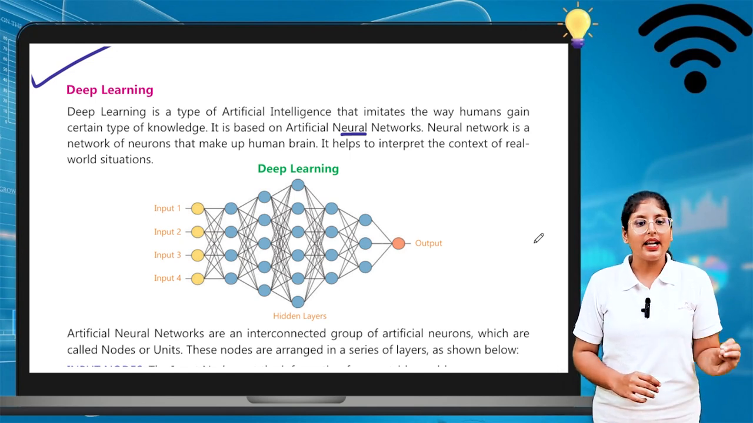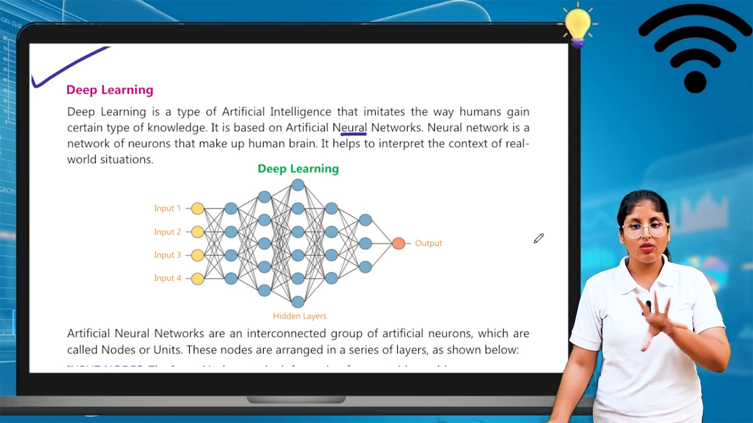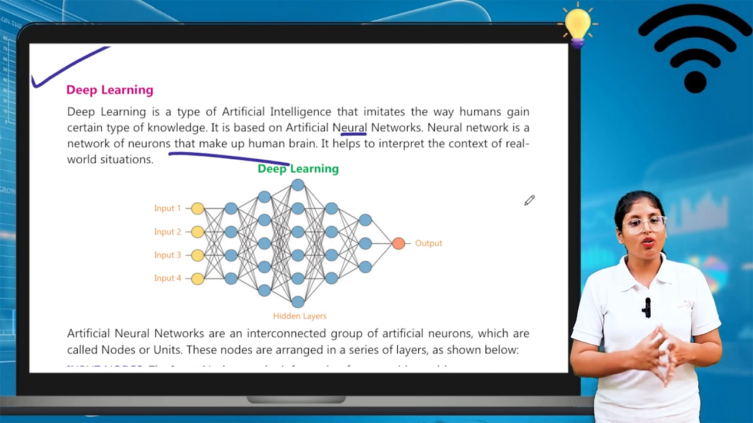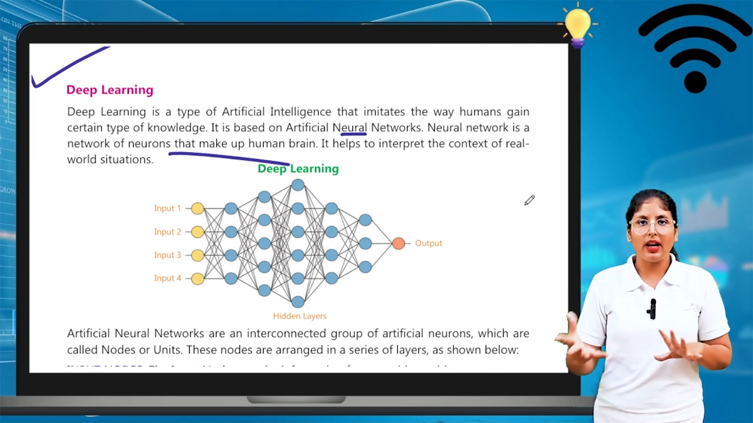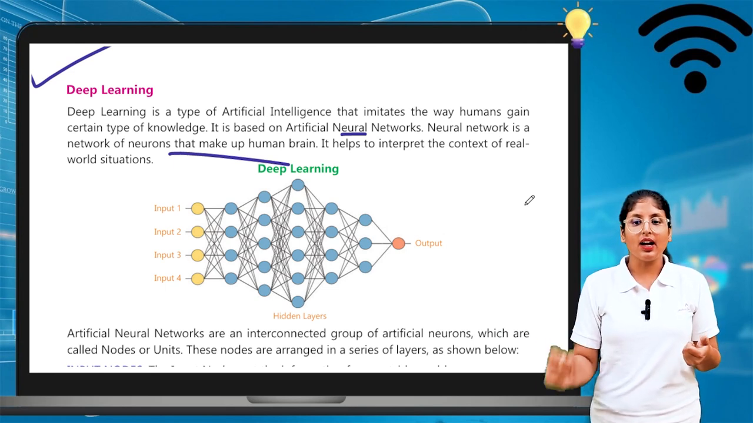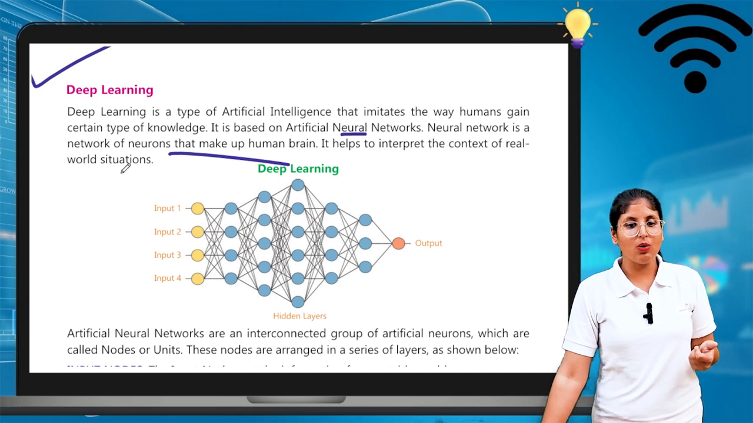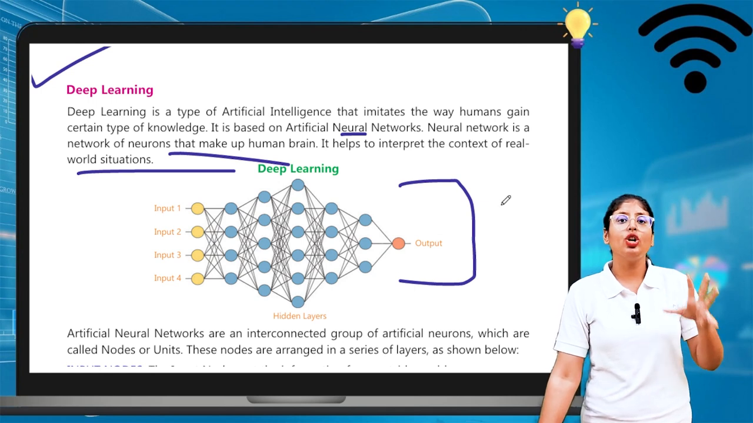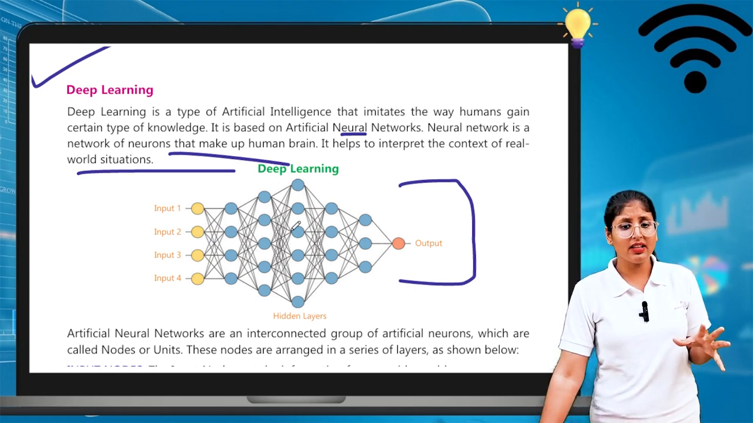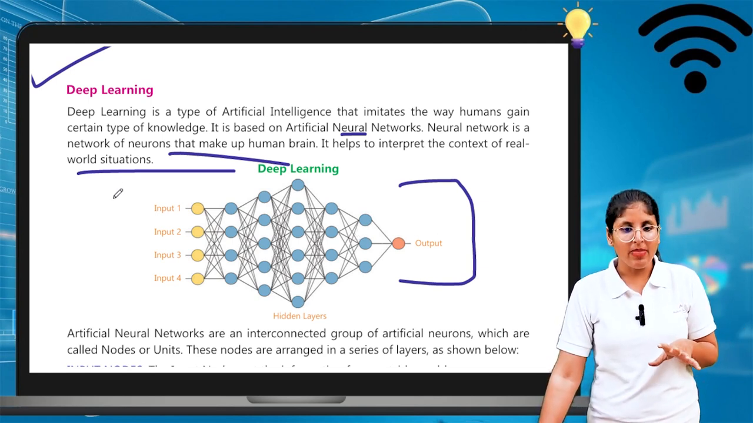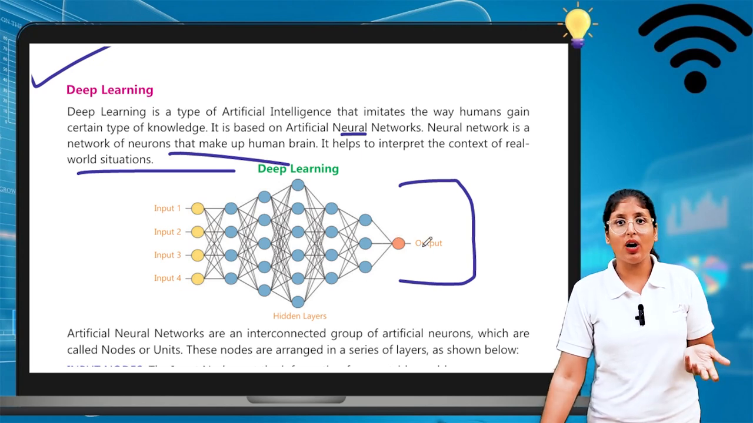A neural network is a network of neurons. A neural network is the network of neurons that makes up the human brain. Of course, in a human brain, neurons are there. It helps us to interpret the context of real-world situations. In deep learning, it is totally based on the human mind. They make a whole system of it, just like a web. So this is input 1, 2, 3, 4, and all these are interconnected with each other and give you an output.